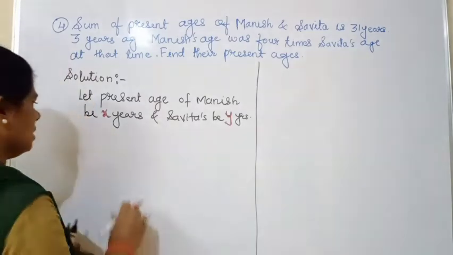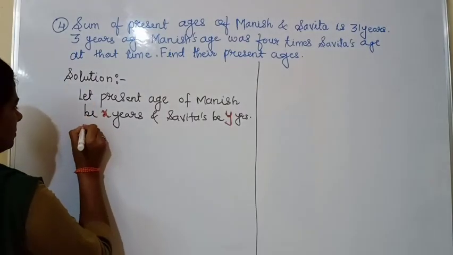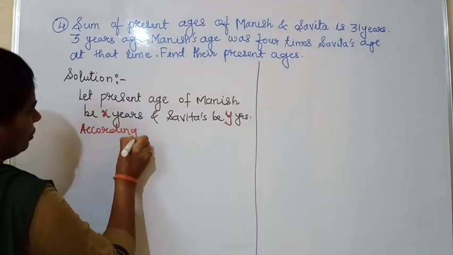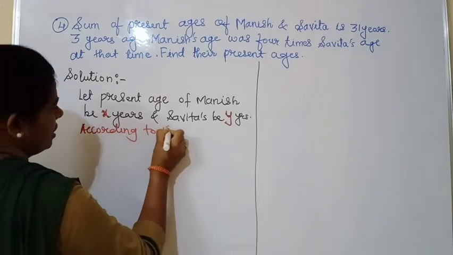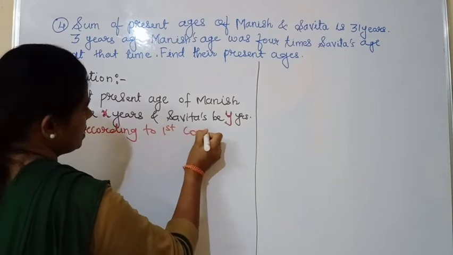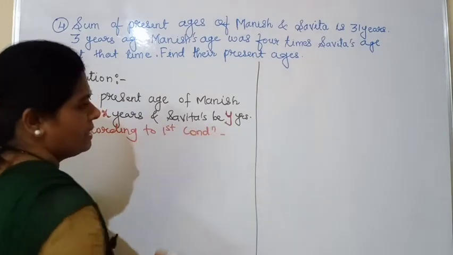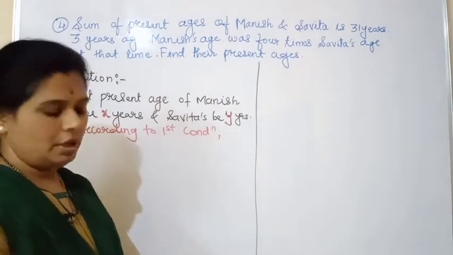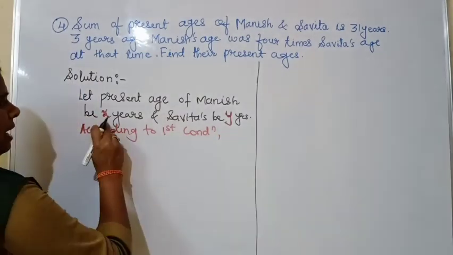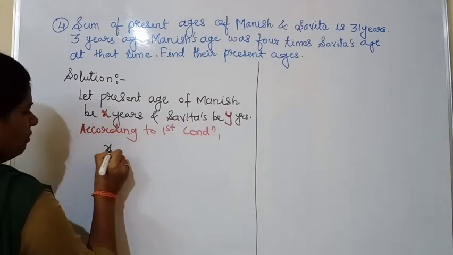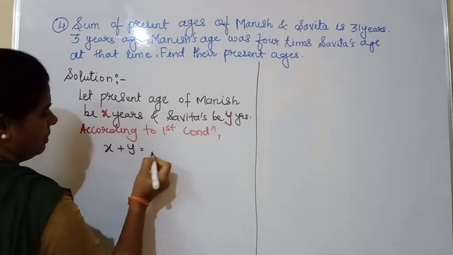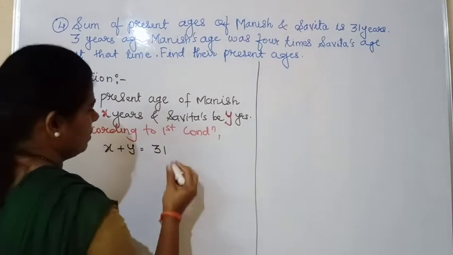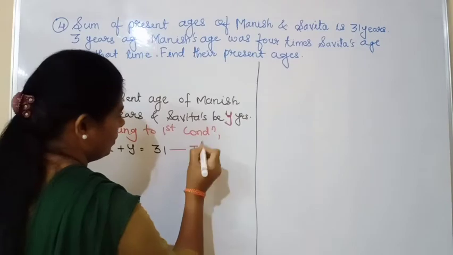Okay, now what is the condition? According to the first condition. What is the first condition? The present ages of both of them, the sum is 31. Okay, so as we have taken X and Y, our equation will be X plus Y is equal to 31. Okay, so this will be our equation number 1.